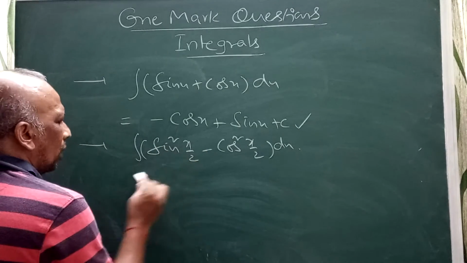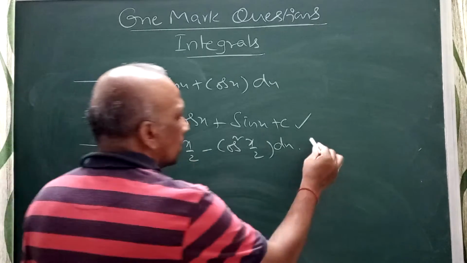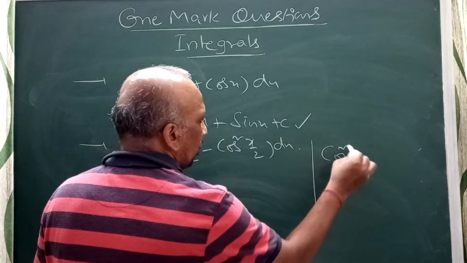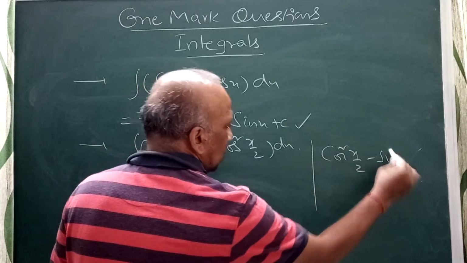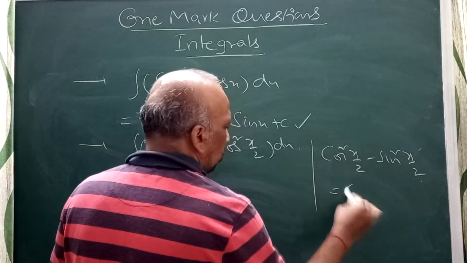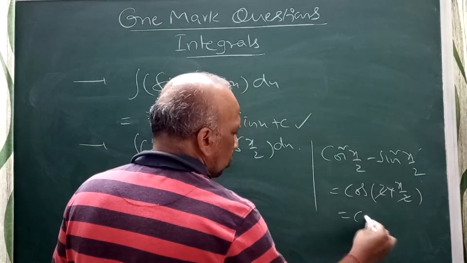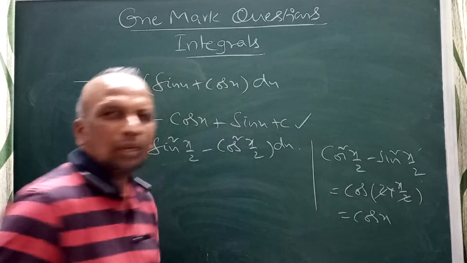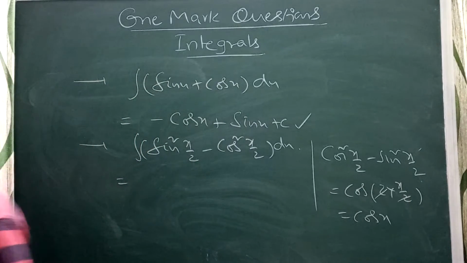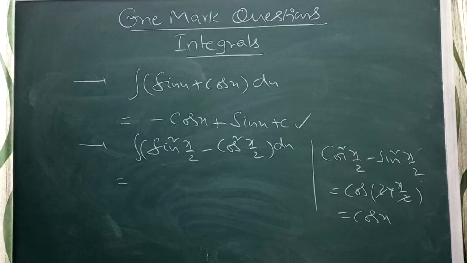We know that cos square x by 2 minus sin square x by 2 is equal to cos 2 into x by 2, which is cos x. But there is a minus common here.